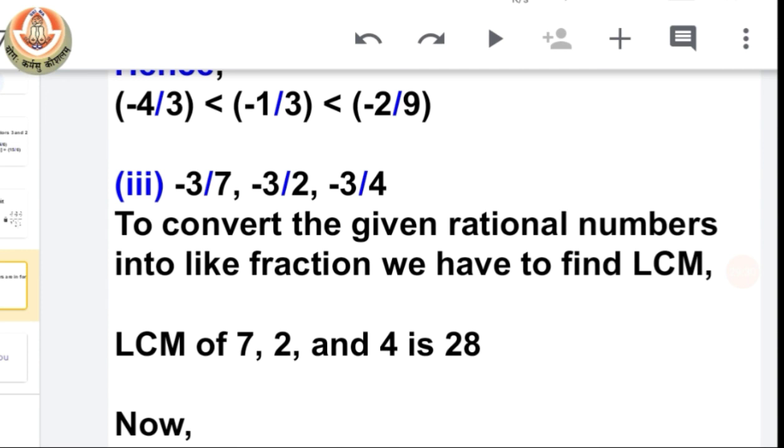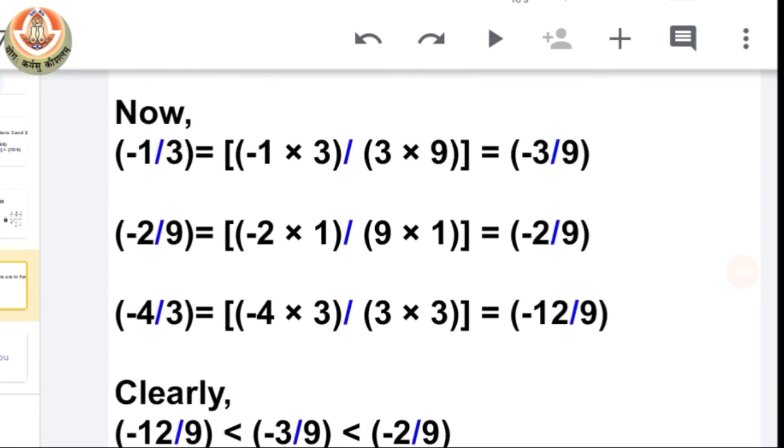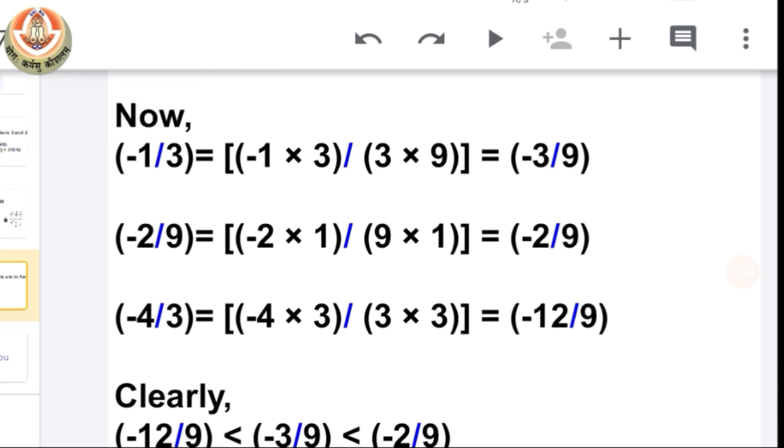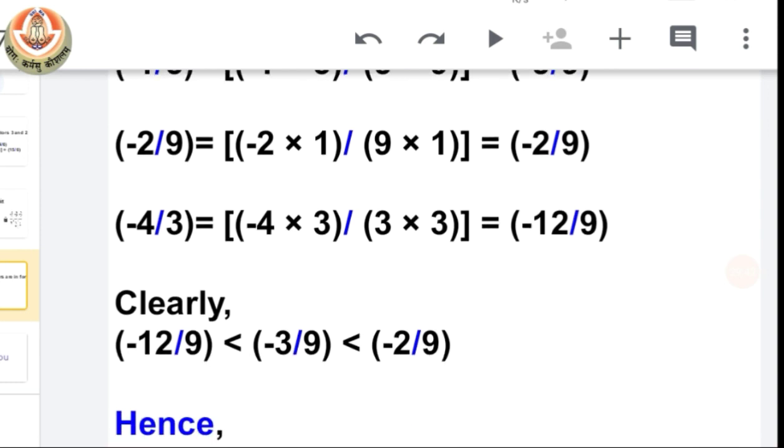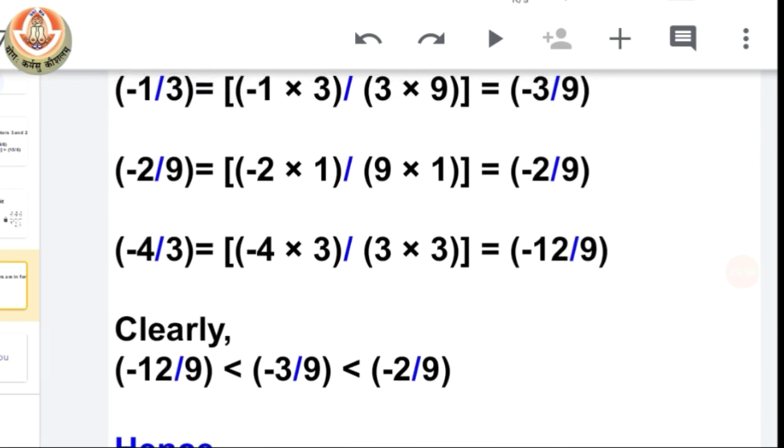If we have equal denominators, we have to check the numerators only, and arrange everything according to the ascending or descending order of the numerators. Means if the numerator is greater, the rational number is greater, and if the numerator is smaller, the rational number is smaller.